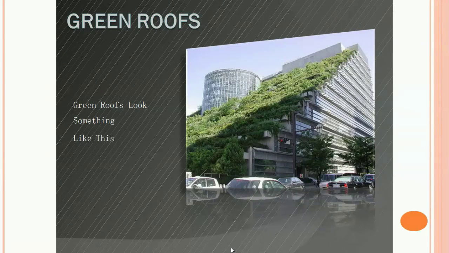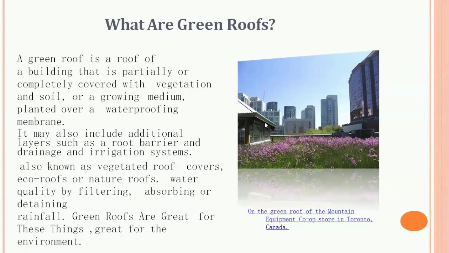So this is one topic which I have added, that is the green roof. So green roof looks something like this, as you can see in the figure as well. So what are green roofs? A green roof is a roof of a building that is partially or completely covered with vegetation and soil or a growing medium planted over a waterproofing membrane. It also includes additional layers such as a root barrier and drainage and irrigation system, also known as vegetated roof covers, eco roofs, or nature roofs.